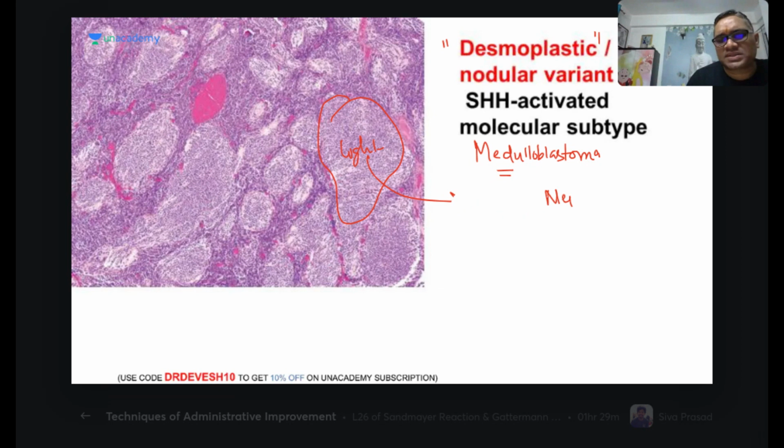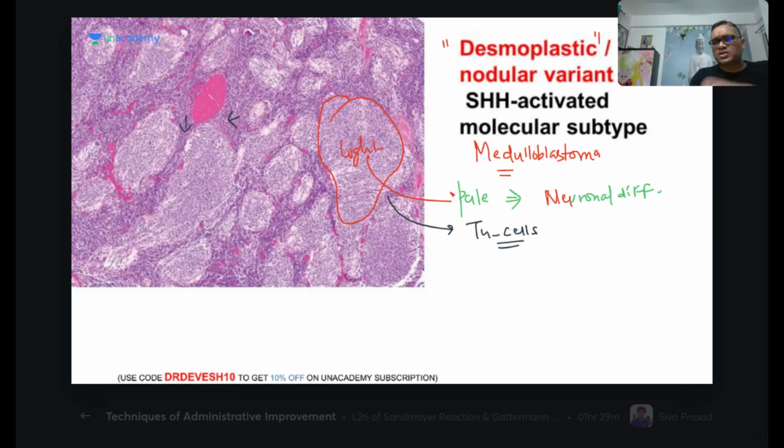This is the pale area, and this pale area is showing the neuronal differentiation. Around this differentiation, you can see a darker area. These darker areas are the tumor cells, right?